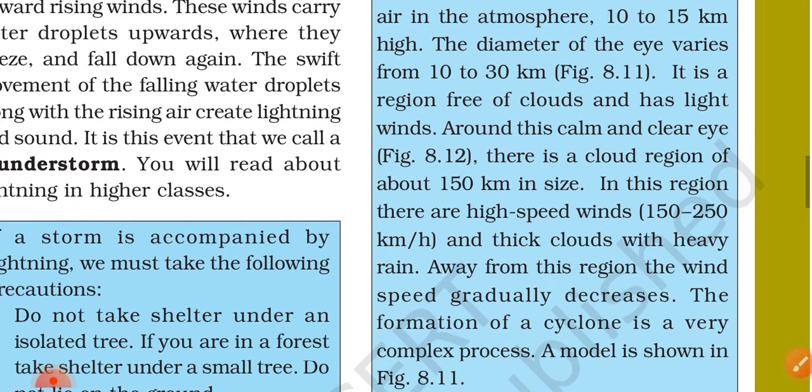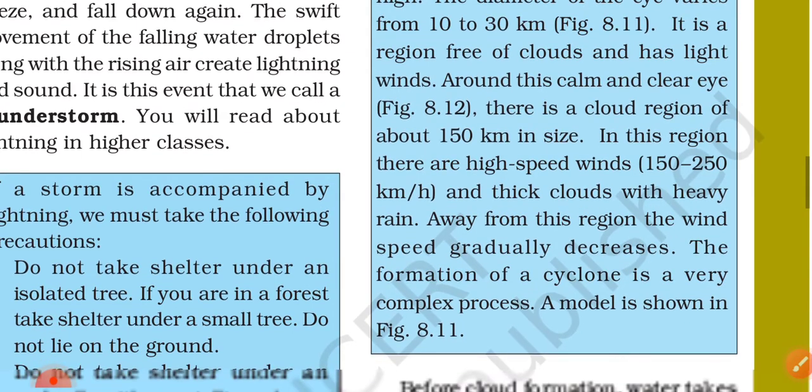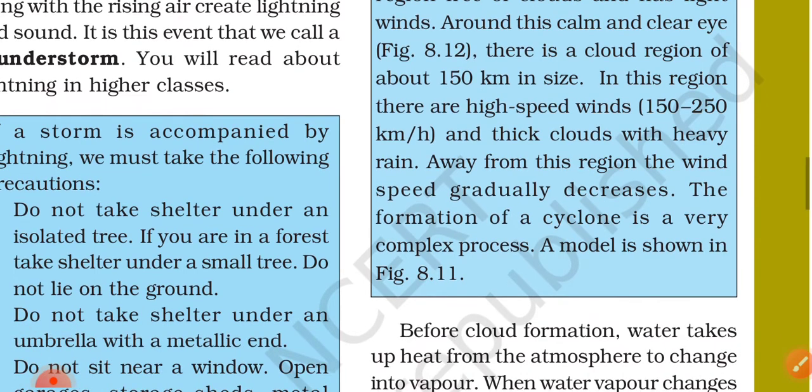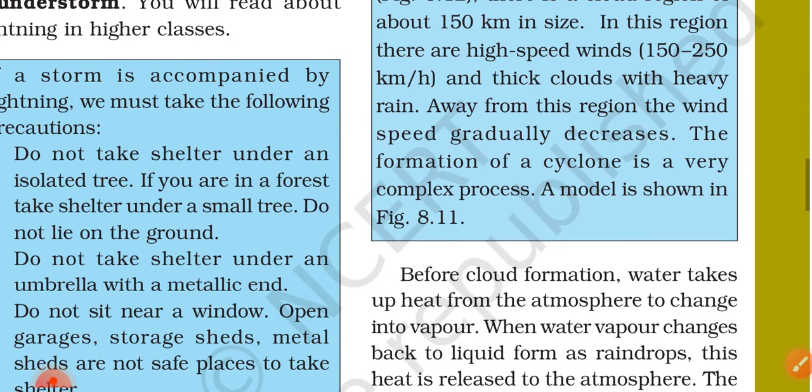Around this calm and clear eye, there is a cloud region of about 150 km in size. In this region, there are high speed winds of 150 to 250 km per hour and thick clouds with heavy rains. Away from this region, the wind's speed gradually decreases. The formation of a cyclone is a very complex process. A model is shown in figure 8.11.